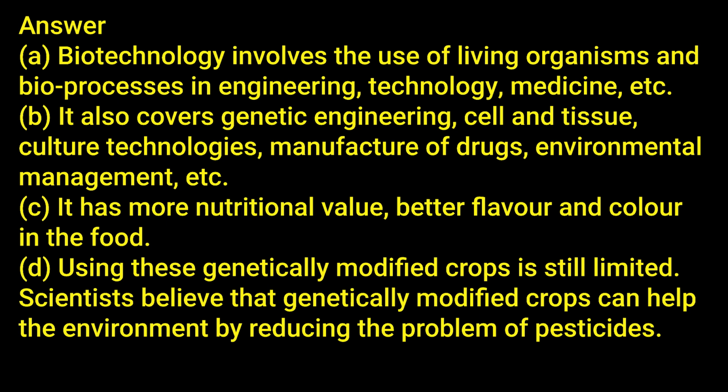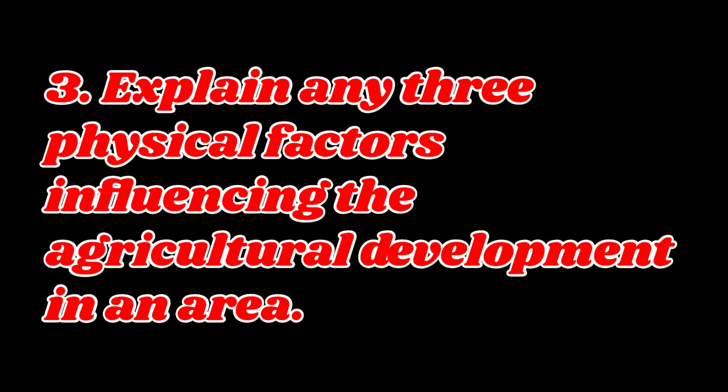Answer. A. Biotechnology involves the use of living organisms and bioprocesses in engineering, technology, medicine, etc. B. It also covers genetic engineering, cell and tissue culture technologies, manufacture of drugs, environmental management, etc. C. It has more nutritional value, better flavor and color in the food. D. Using these genetically modified crops is still limited. Scientists believe that genetically modified crops can help the environment by reducing the problem of pesticide.